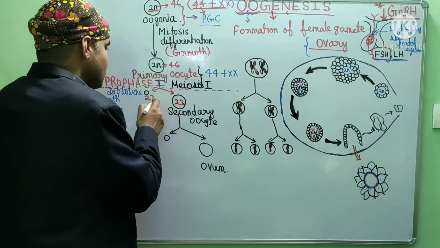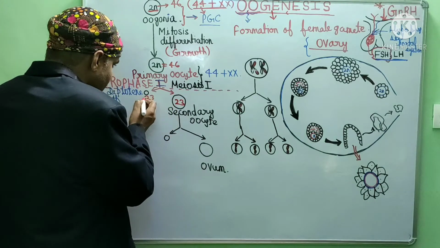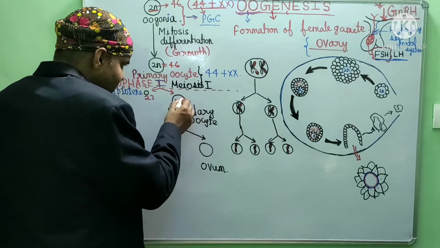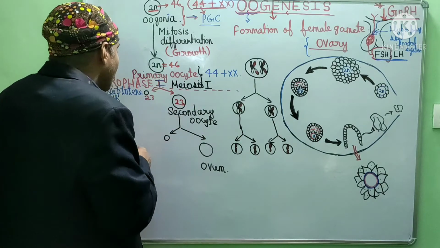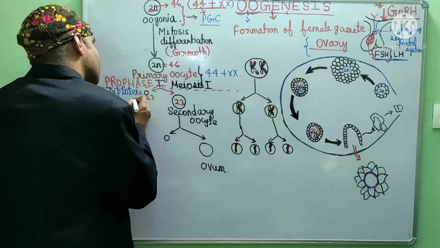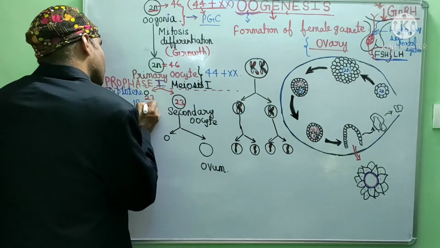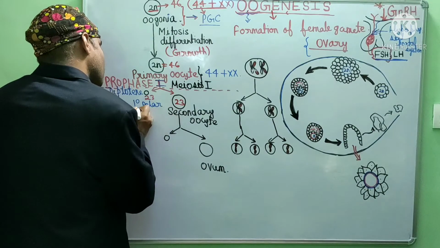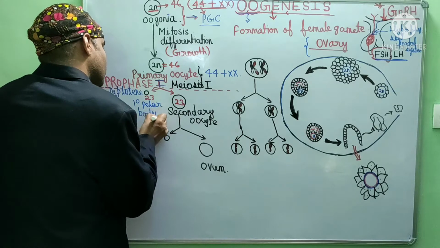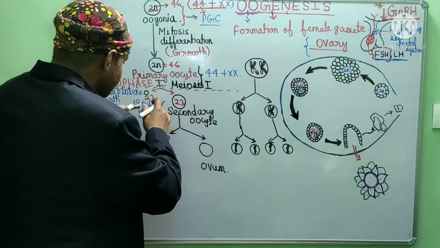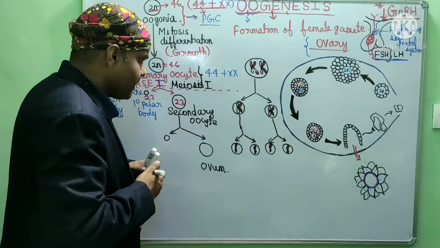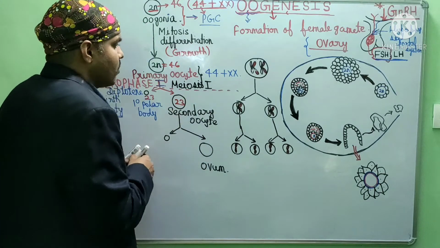But can you see a difference between these two cells? This cell and this cell. One cell, this large cell, is called the secondary oocyte, and this small cell, small in size, is called the primary polar body or first polar body. Can you see the difference between the primary polar body and the secondary oocyte? They have the same number of chromosomes.